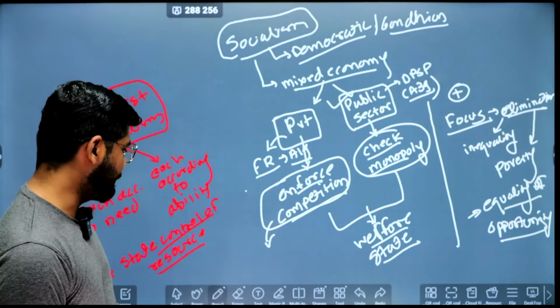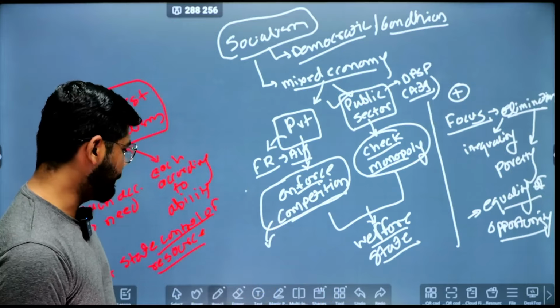Next aspect that we need to see here is the next word, that is secular. What is the meaning of secular? Does it mean the same word that came through the Western concept, secularism, which talks about the strict separation of the state?